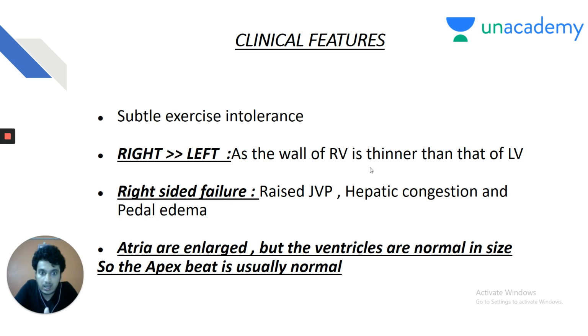The atria are enlarged, but the ventricles are normal in size, so the apex beat is usually normal. This is a very, very important point to differentiate between restrictive cardiomyopathy and dilated cardiomyopathy. In restrictive cardiomyopathy, the apex beat is normal, whereas in dilated cardiomyopathy, the apex beat is shifted down and out due to left ventricular hypertrophy. I will discuss it in the next slide, but you must be able to differentiate between the two, restrictive cardiomyopathy and dilated cardiomyopathy.